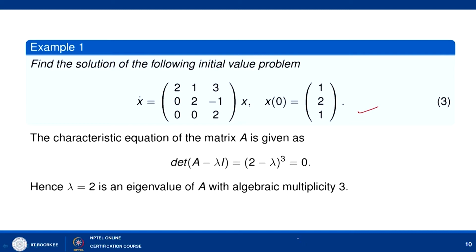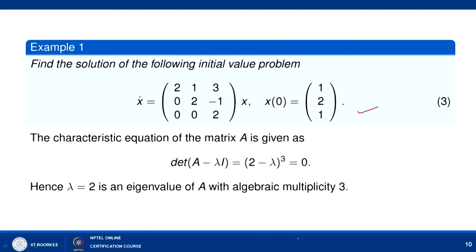So, first we find the 3 linearly independent solutions. For that we need to look at the eigenvalues. Since it is an upper triangular matrix, the eigenvalues are nothing but the diagonal entries, which are 2, 2, 2. So the eigenvalue of this matrix is 2 with algebraic multiplicity 3.